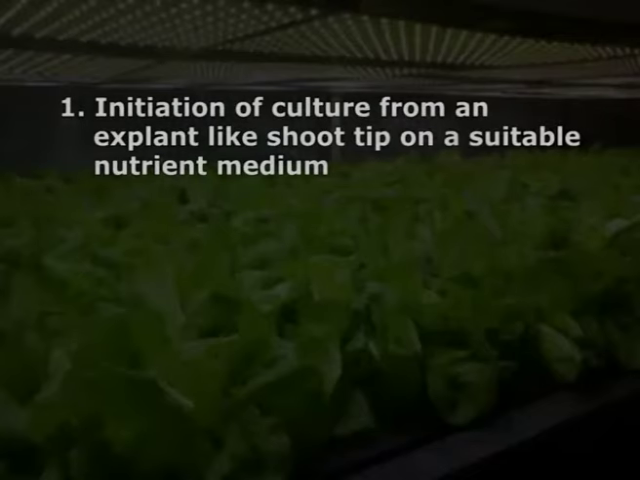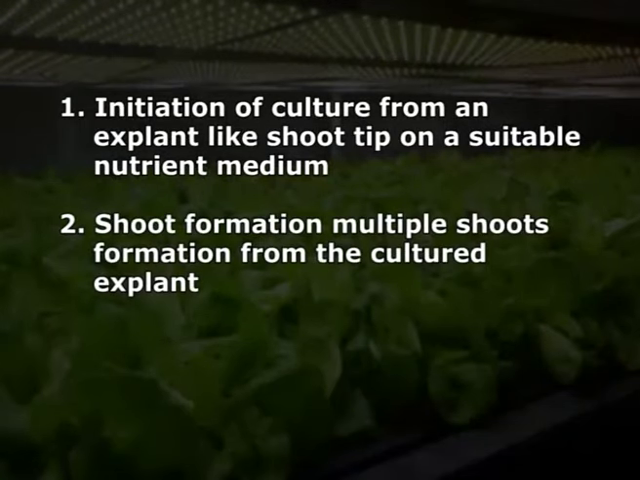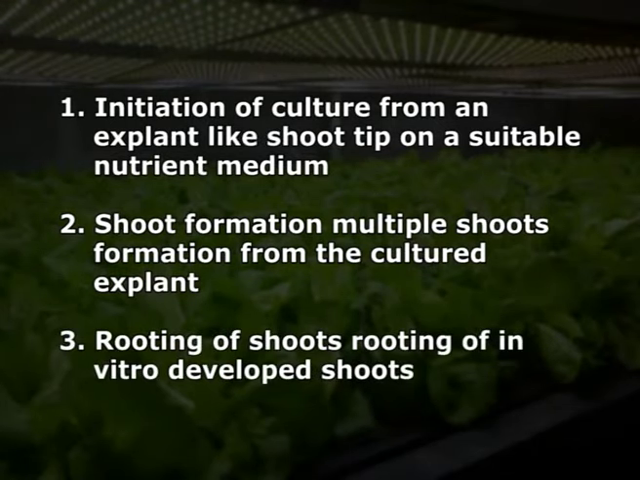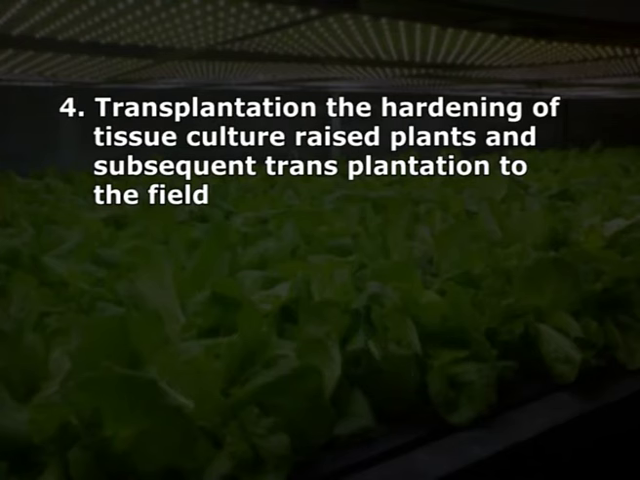These are: first, initiation of culture from an explant like shoot tip on a suitable nutrient medium. Second, shoot formation, multiple shoot formation from the cultured explants. Third, rooting of shoots, rooting of the in vitro developed shoots. Point number 4, transplantation, the hardening of tissue culture raised plants and subsequent transplantation to the field.